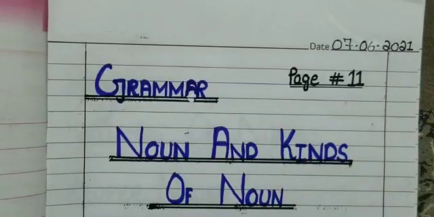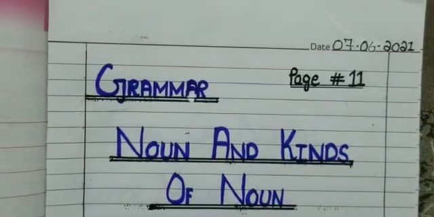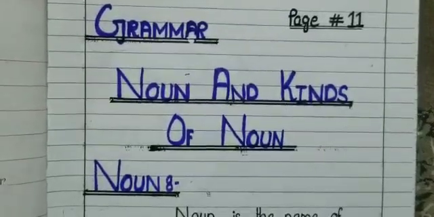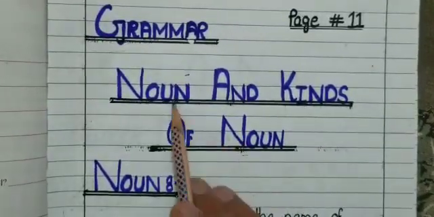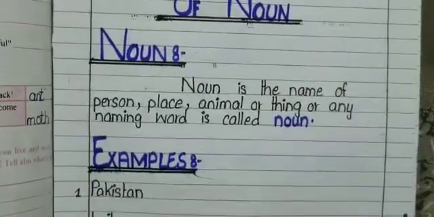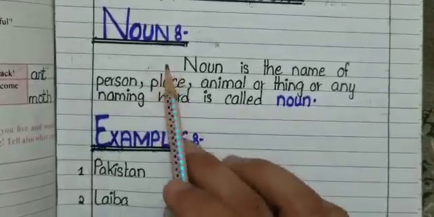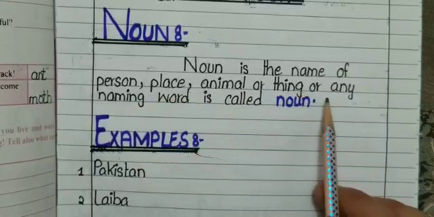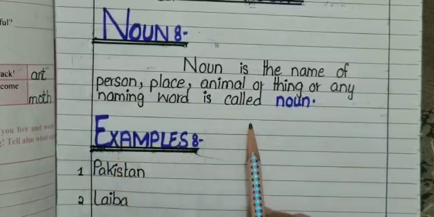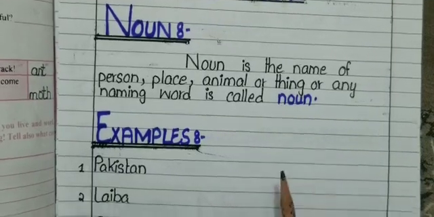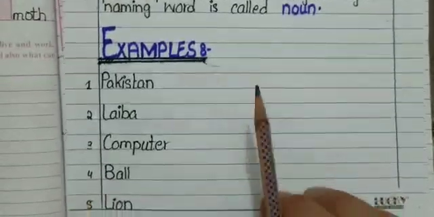Okay boys, now come to grammar, page number 11. On page number 11 we have the grammar exercise. So these are the exercises and words of noun. Now look here, noun and kinds of noun. First of all we must know what a noun is. Okay, this is the definition of noun. Noun is the name of a person, place, animal or thing, or any naming word. Any naming word which exists in the world is called what? Noun.